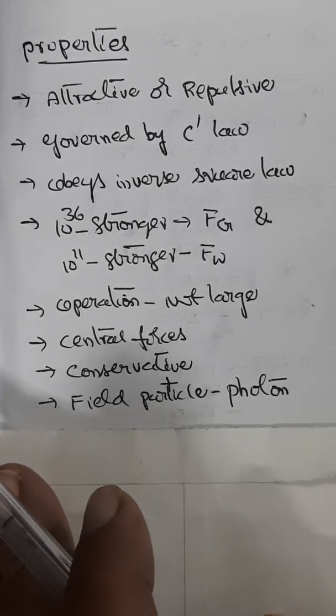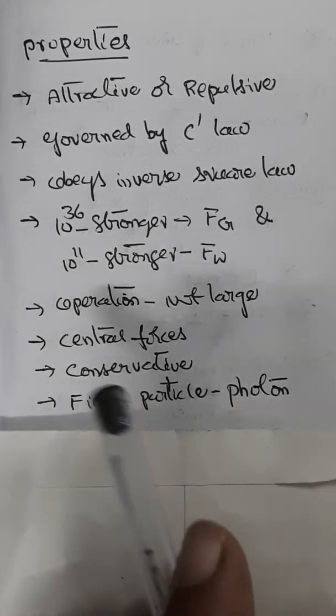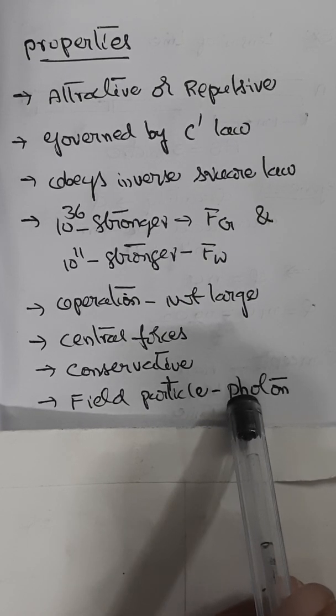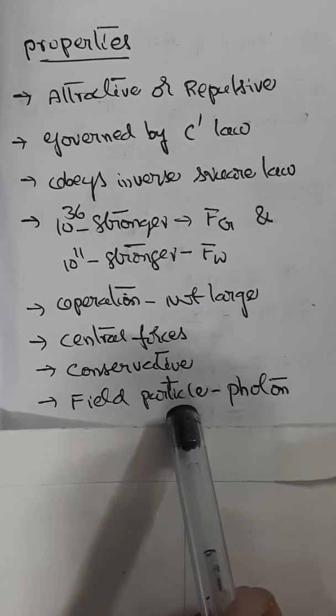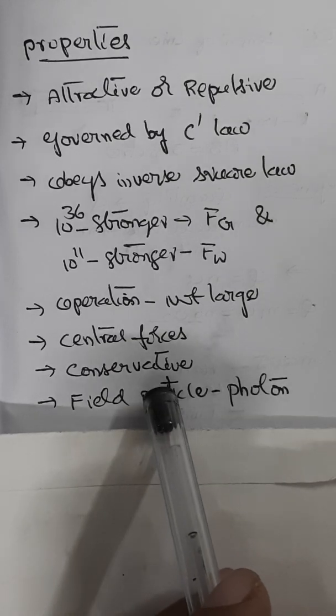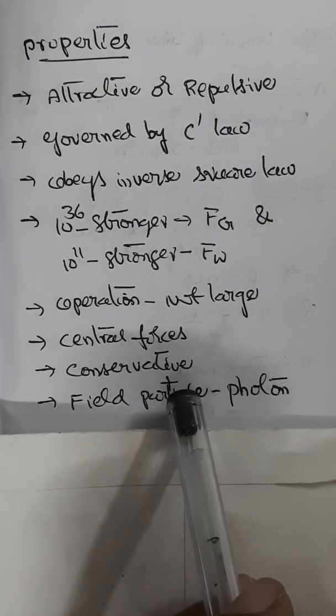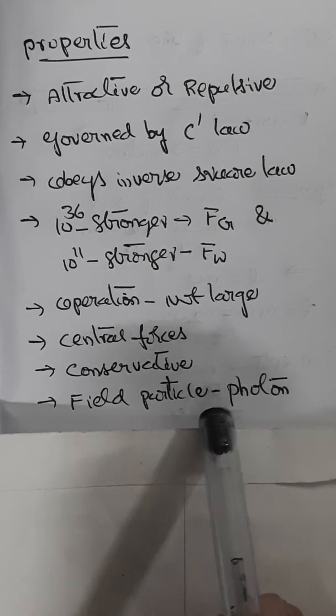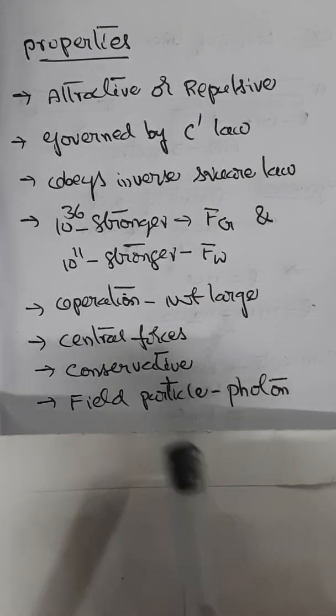So in this, the field particle of electromagnetic forces is what is known as photon, which carries no charge and has zero rest mass. This is one of the types of forces in nature, third type of forces in nature. Let us look at the fourth type of forces, the strong nuclear force.